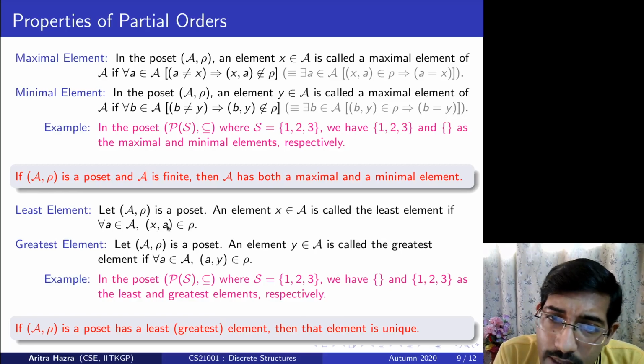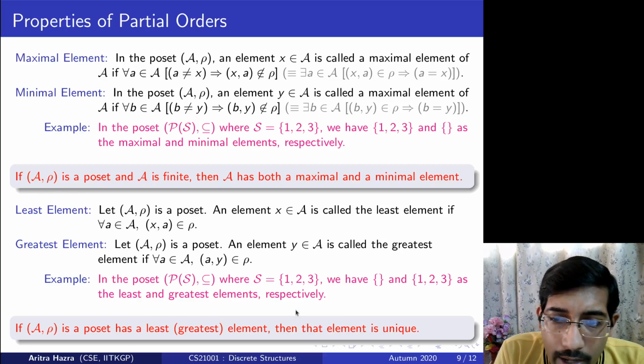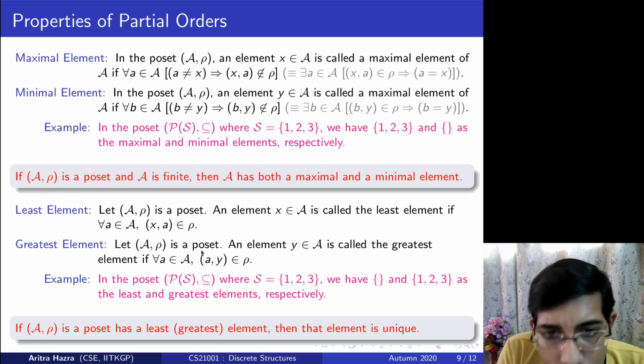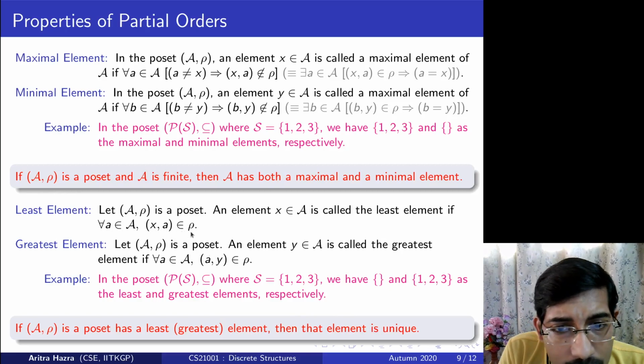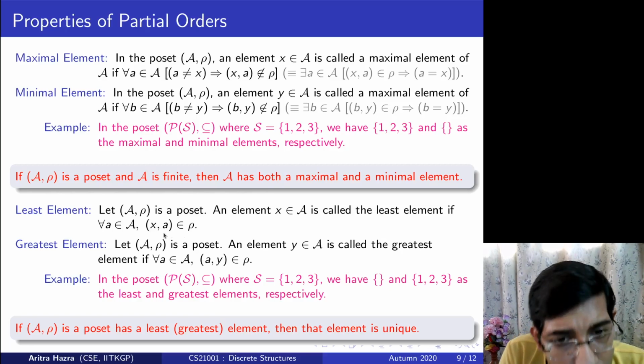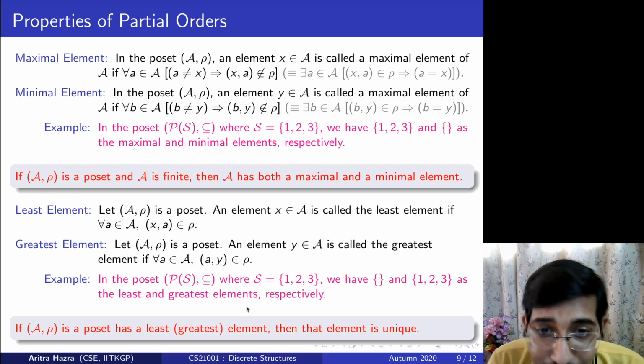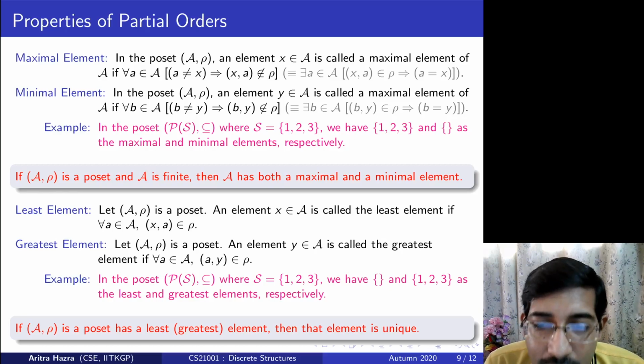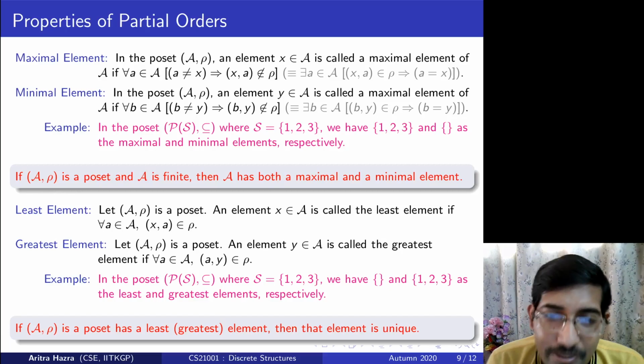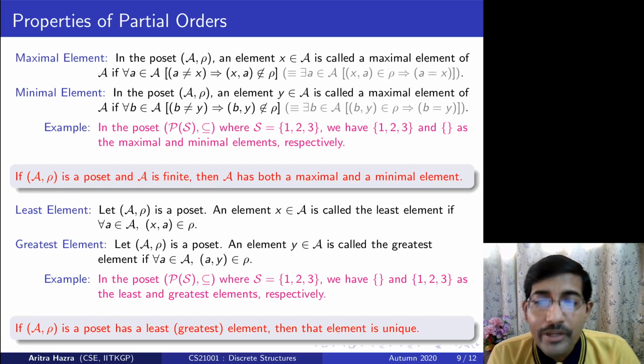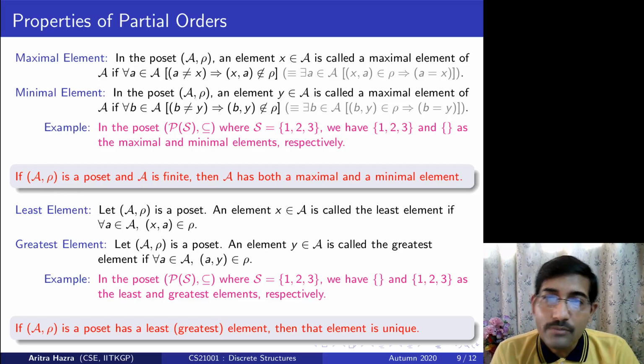And since L2 is also a least element, L2 comma L1 should also be inside this relation. So L1 comma L2 is there, and L2 comma L1 is also there. But it's a poset, so due to anti-symmetry, these two should be the same. That completes the proof that there cannot be 2 different least elements. Similarly, there cannot be 2 different greatest elements in a poset.